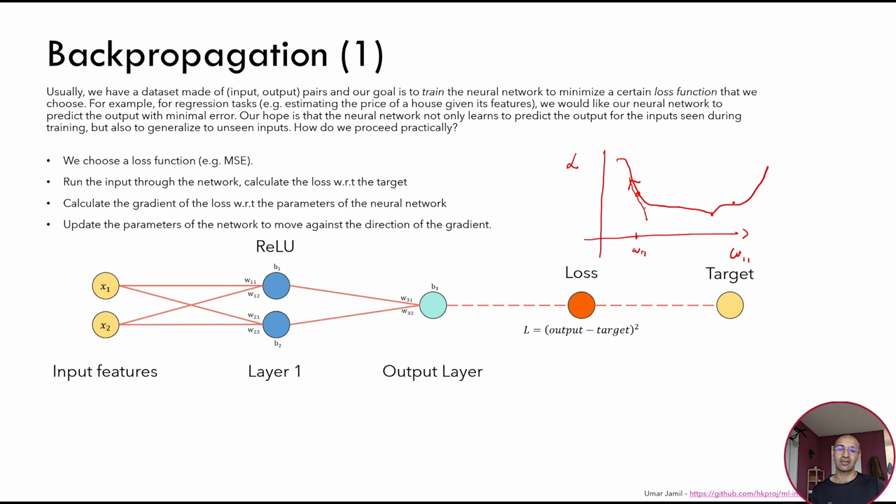We usually update our weights to move in the opposite direction of the gradient. So we update our weights to move right so that the loss will diminish. For example, we take a little step in this direction so that the loss, as you can see, will decrease, because this will be the new loss 2. We started from loss 1 here. And this is why we do backpropagation. We calculate this gradient, the gradient of the loss function with respect to the parameters of the model, and then we update the parameters to move against the direction of the gradient.